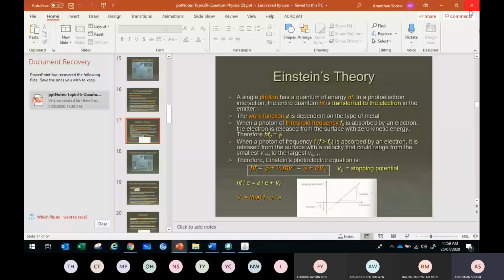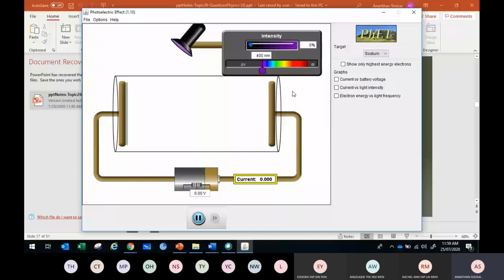So we can go for this animation. You see the animation here, with the total voltage and everything. This is how Millikan's experiment was set up, with the metal plate. First, Millikan fixed the intensity. Maybe give a certain light. The electrons are moving forward. Let me increase it, a little higher.